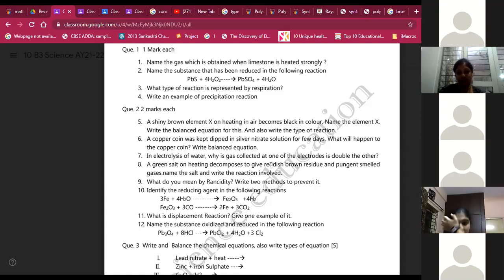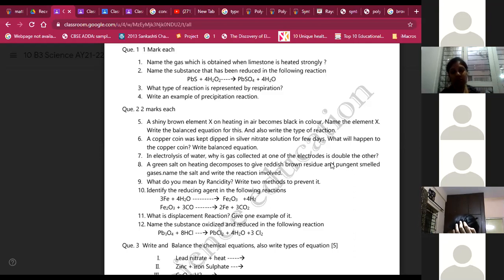In electrolysis of water, why is the gas collected at one of the electrodes double the other? So first name which gas is collected in double volume. We know that in electrolysis of water, hydrogen gas is collected at the cathode and oxygen at the anode. The volume of hydrogen is double the volume of oxygen. And now write why.